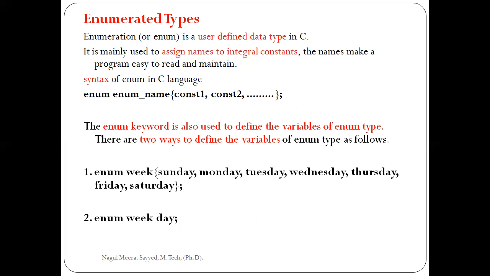It is mainly used to assign names to integer constants. Why is this enumeration data type used? It is used to assign names to integral constants. Simply, the main objective of this enumeration data type is to assign names to integral constants. The names make a program easy to read and maintain.